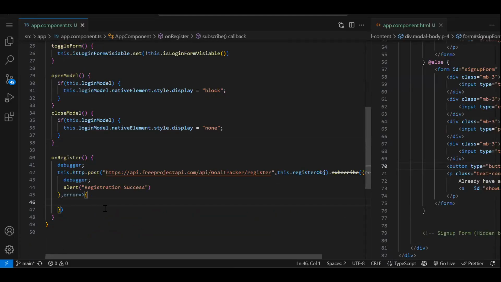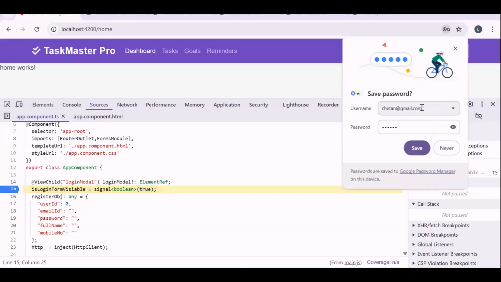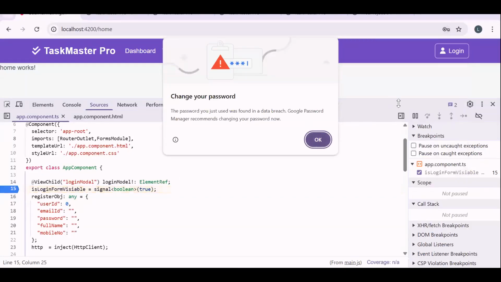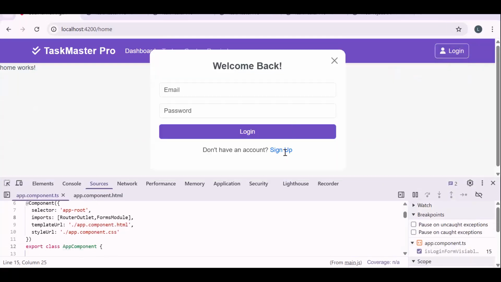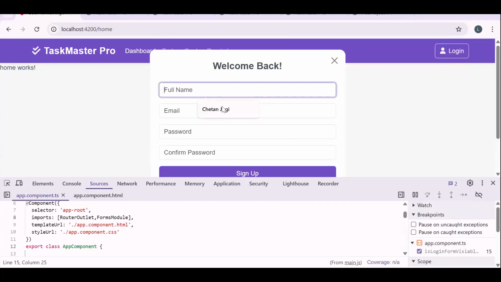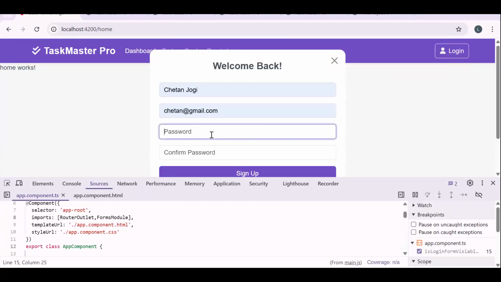So see, we didn't handle the error blocks. So let's add that alert, whatever. Let's try to see in what field we get the error. Let's add a debugger because we didn't add the debugger. So that's why it didn't trigger. Let's try now. Login, sign up. Again, I will be passing the same detail.